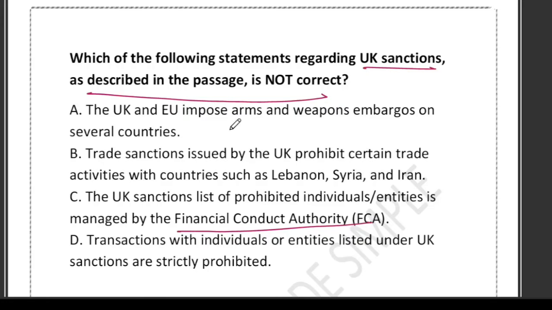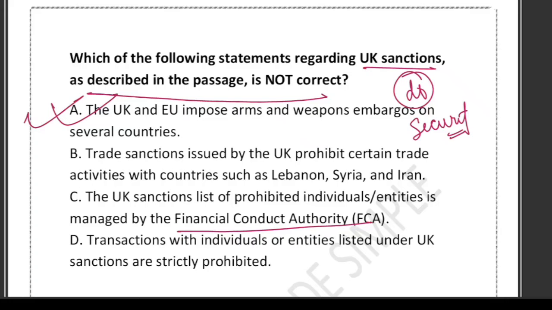Option A says that the UK and EU impose arms and weapon embargoes on several countries. This is the correct one. The UK and the EU do put a ban on sending arms and weapons to many countries. This is basically a type of security measure, right? Don't sell weapons to risky places. Correct.